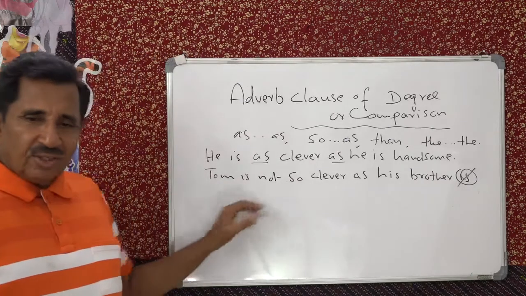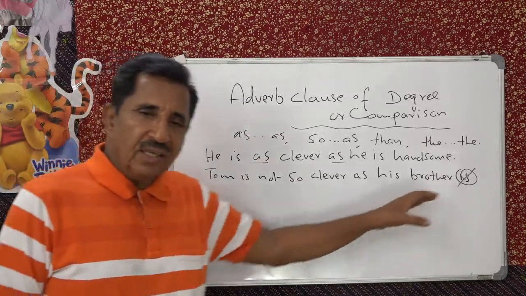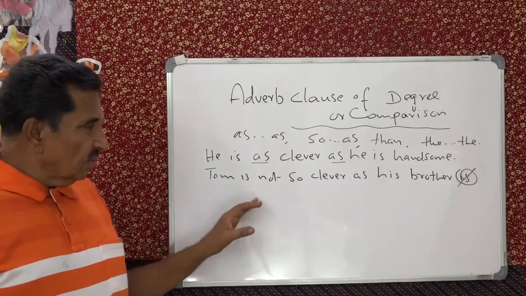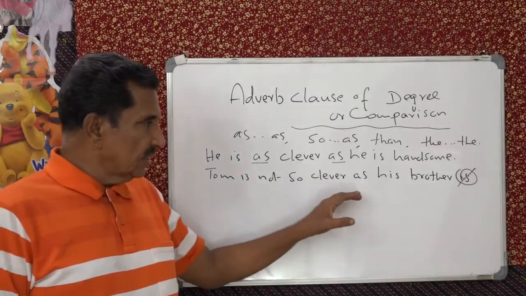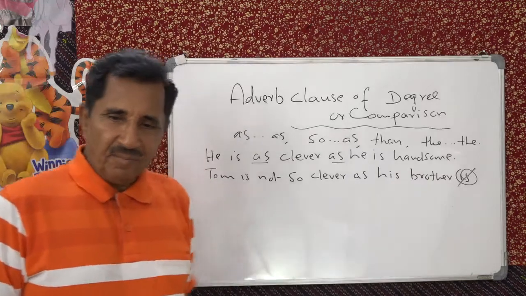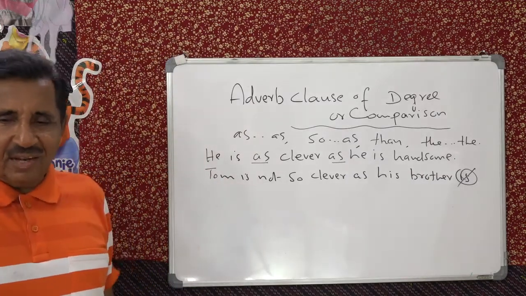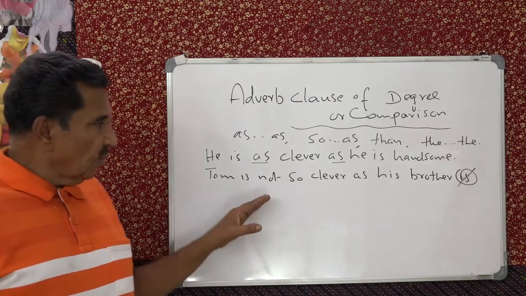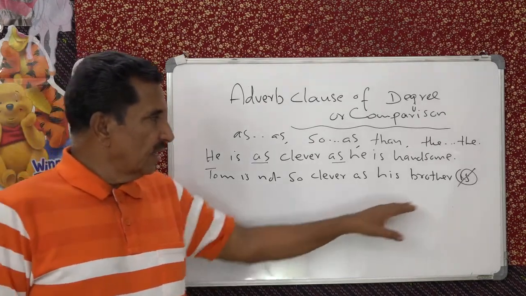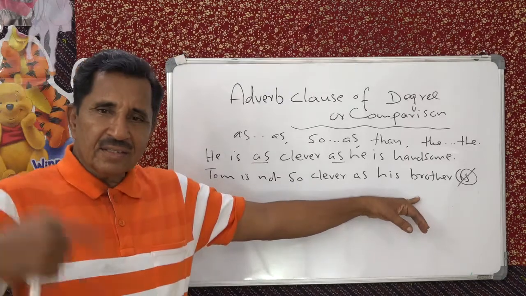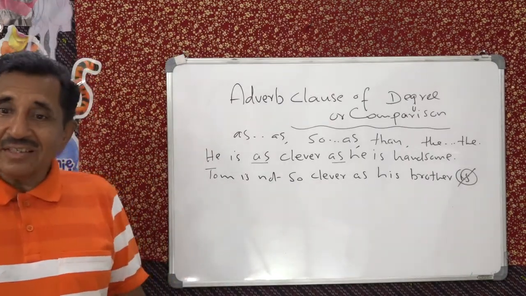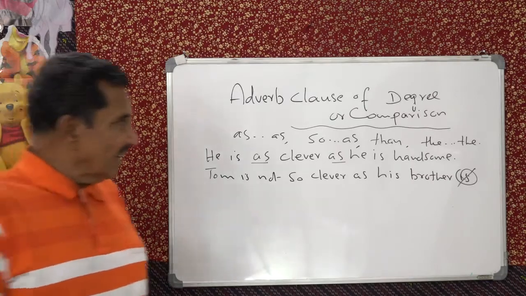Water is not so cold as ice cream. You can get any number of sentences like that. Torch is not so bright as the street light. Torch is not as bright as street light.